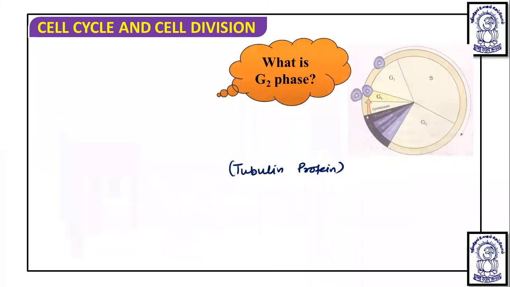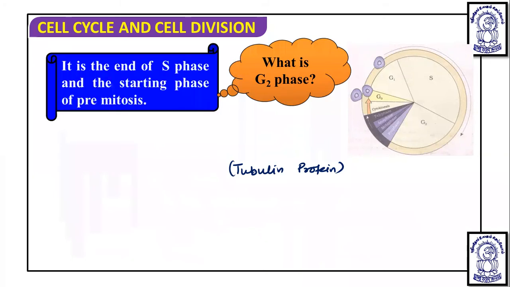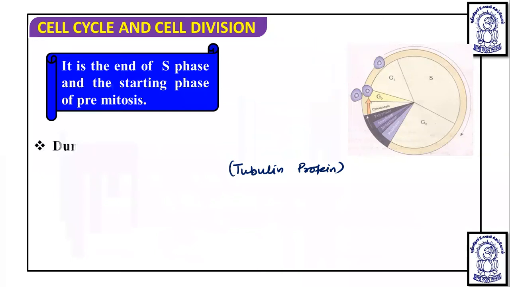After S phase, the G2 phase will come. And what is it? At the end of the S phase and the starting phase of the pre-mitosis, the G2 phase will come in between these two. Okay. So it is the end of the S phase and the starting phase of pre-mitosis. In between this, the G2 phase will lie. So during G2 phase, it is a gap 2 phase or growth 2 phase. Some of the important activities take place which are necessary for the further M phase.